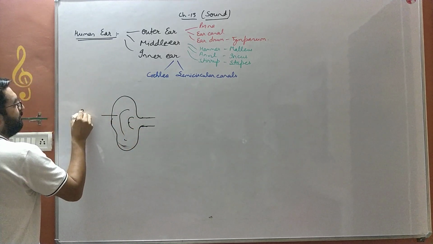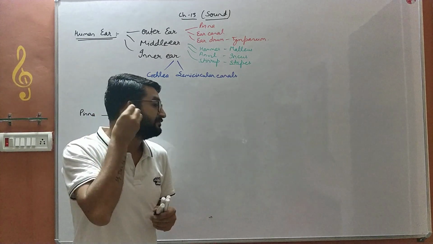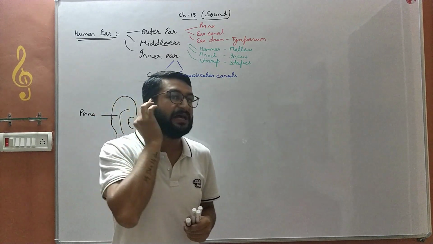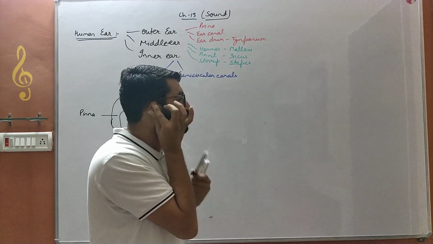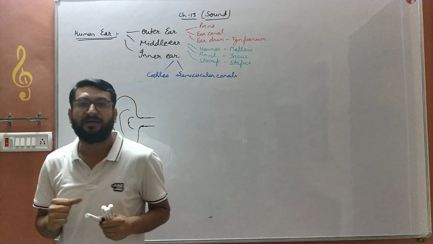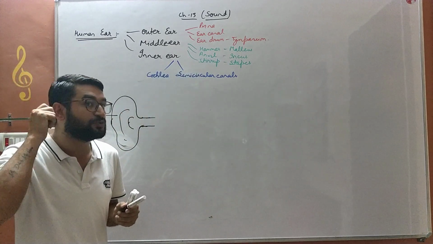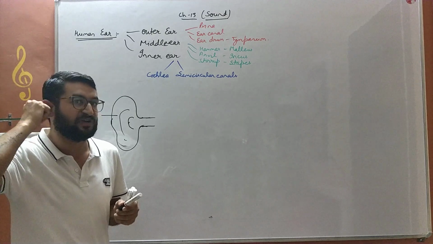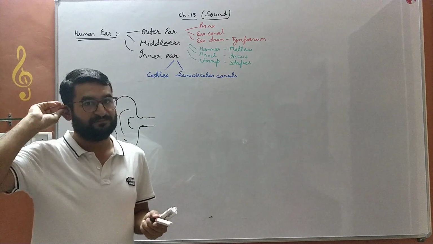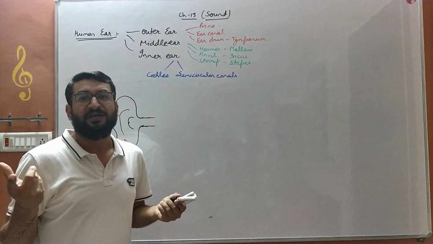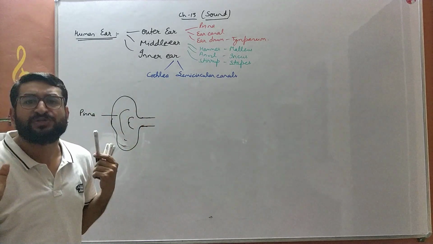This is the pinna. This structure is known as the pinna. It is made up of ligaments, so it can be changed into various shapes. It is flexible because it does not contain any bone. This is the one which father used to stretch when you did any notorious thing at home. That is the pinna. It is flexible, bache. It is made up of ligament. What does this pinna do?